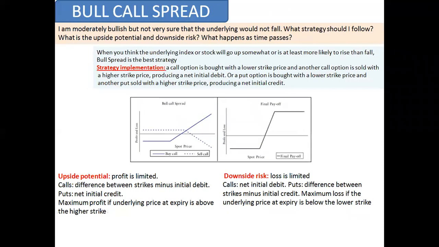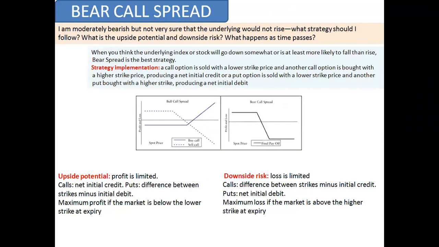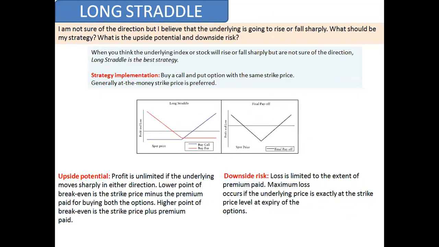Okay, this is the bull call spread and the bear call spread, which are mostly used everywhere. Most people use a long trade, like one call or one put. But if you know the strong direction, based on yesterday's and today's data, I'm thinking the market will be bullish, but I want to protect my money, I can make a long straddle also, where I buy a call and I buy a put.